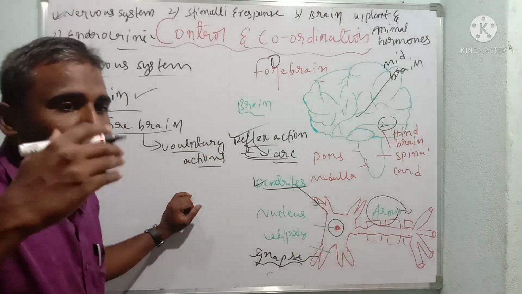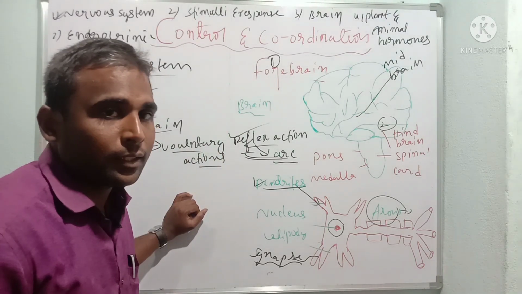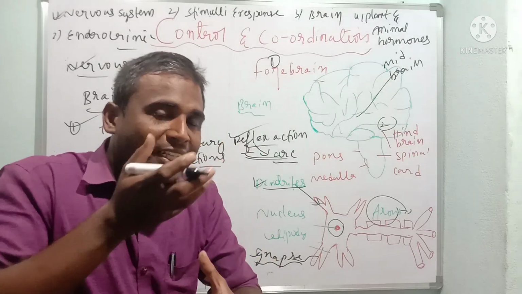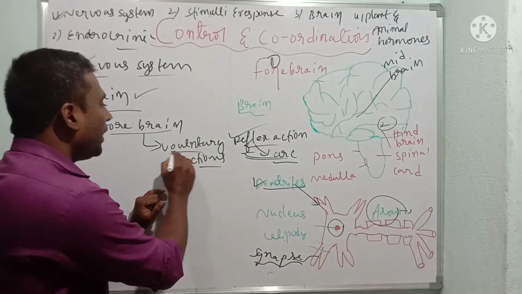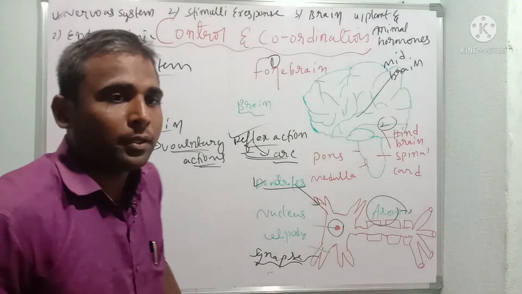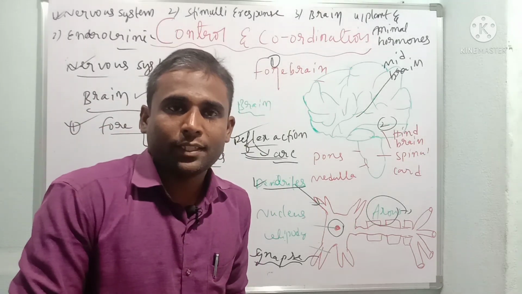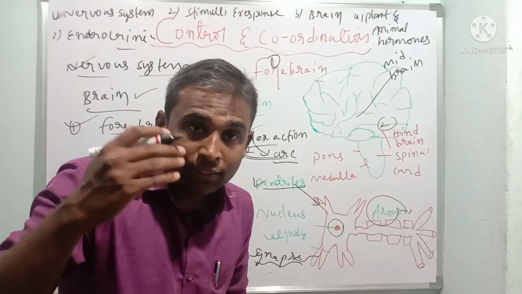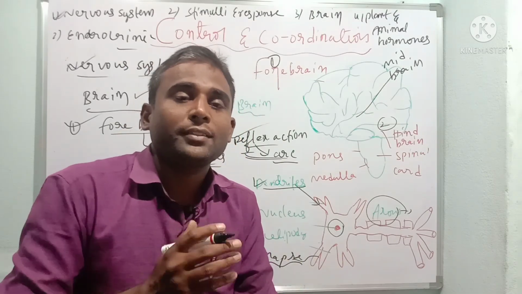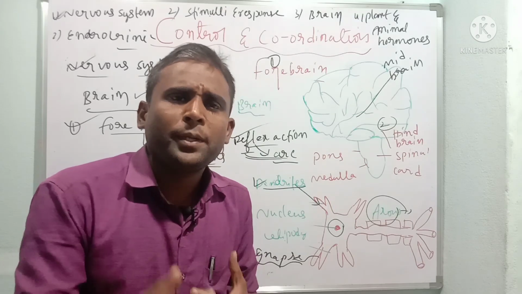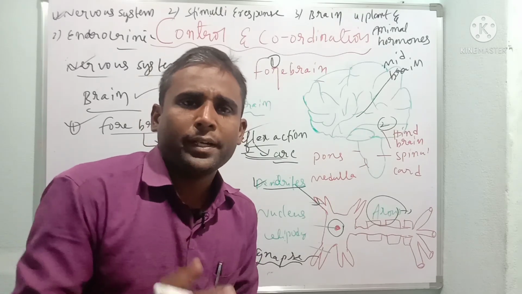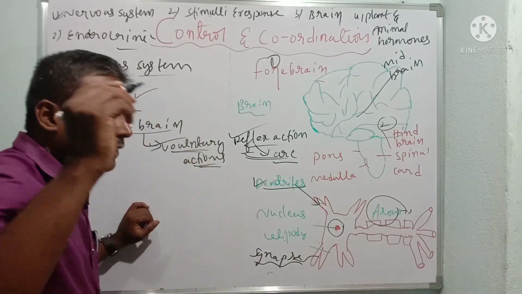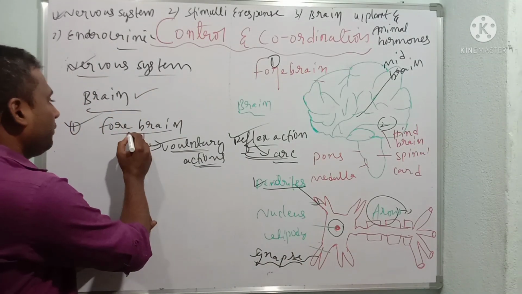The actions which take place in the body with our will, with our conscious thinking, are called voluntary actions. For example, if I want to write an exam, I think, yes, I want to write the exam. If I ask you a question, you are going to answer. That is due to voluntary action. Speaking, thinking, writing, pedaling all come under voluntary action, controlled by the forebrain.